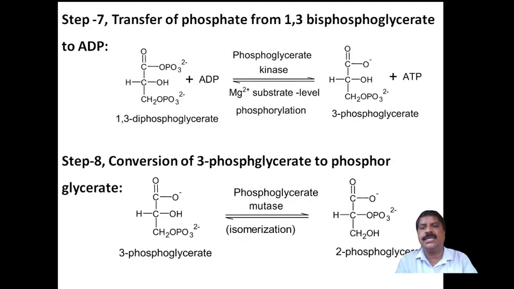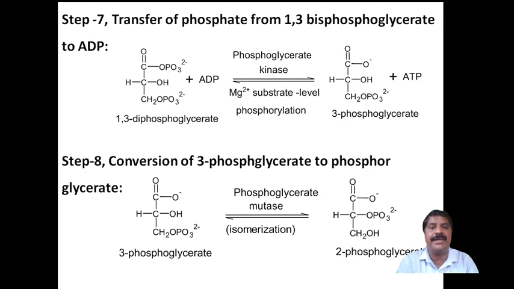Next, the seventh step, transfer of phosphate from 1,3-diphosphoglycerate to ADP.